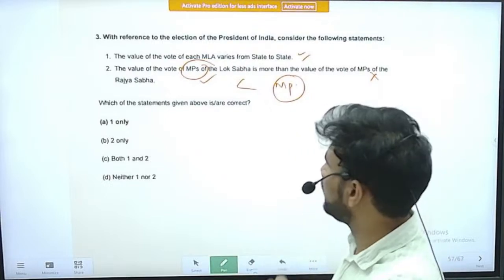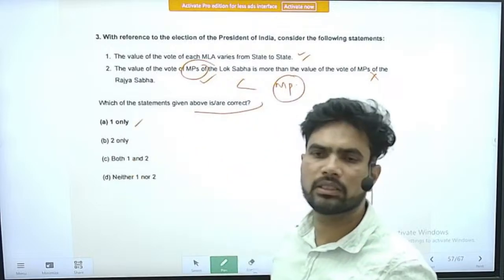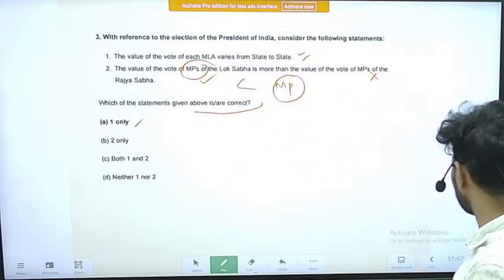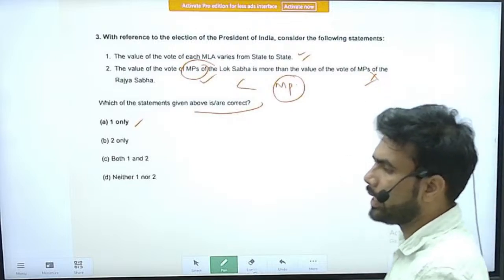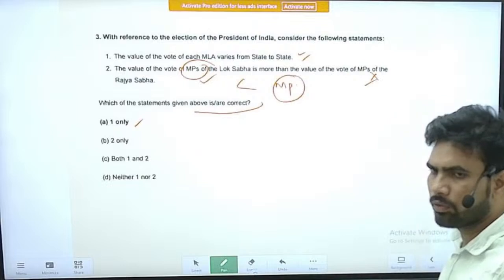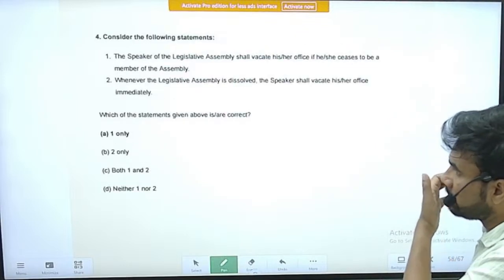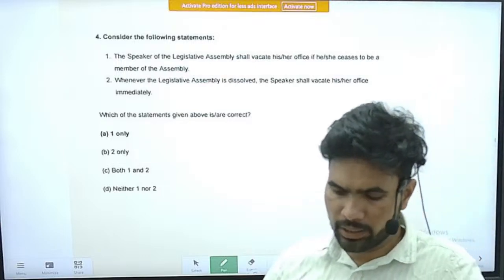So it is an incorrect statement. Which of the statements given above are correct? Only statement 1 is correct, right? The value of the vote of an MP of Rajya Sabha is more than that of an MP of Lok Sabha.